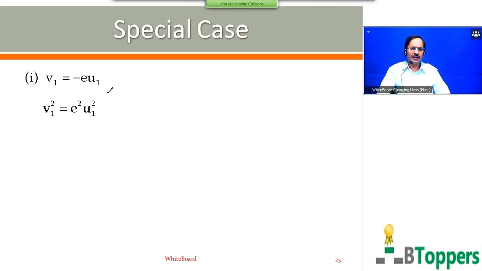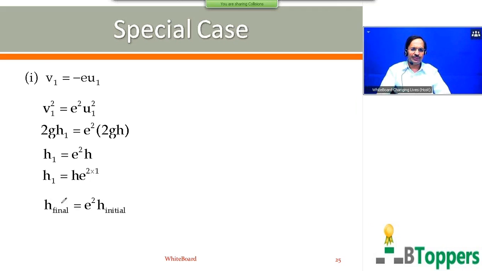So v1 equal to minus eu1. So v1 square you get e square into u1 square. That means I am showing the calculation for the first part of the conclusion. So v1 square you can write 2gh1 and u1 square equal to 2gh. So h1 equal to h into e square, or h1 equal to h into e power 2 into 1. So the final height to which the ball rises after an impact with the floor is equal to e square